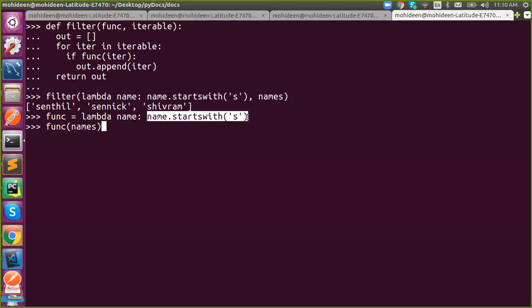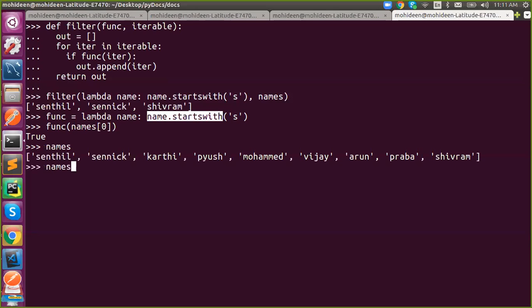The list of all the names which start with S. Does a list contain a startswith attribute? Your input is a list, not a string. Got it? If it is names of 0, you will get it. Names is a list, and names of 0 is Senthil. If I pass that, it will work.